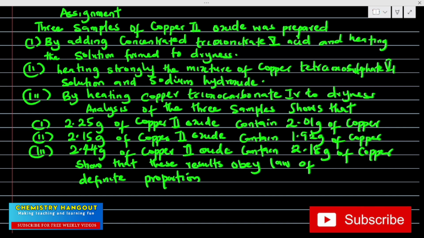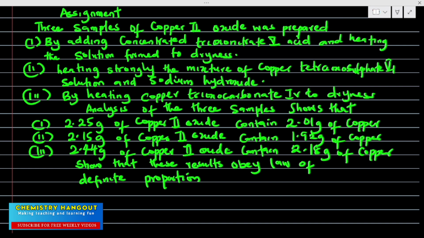If it is JAMB, they can say show that, or calculate the percentage composition of copper in these samples, or calculate the percentage composition of oxygen in these samples. Then you calculate to check the options. But if it is WAEC, you still have to solve it. You understand? You still have to solve all these things to be able to get your answer.